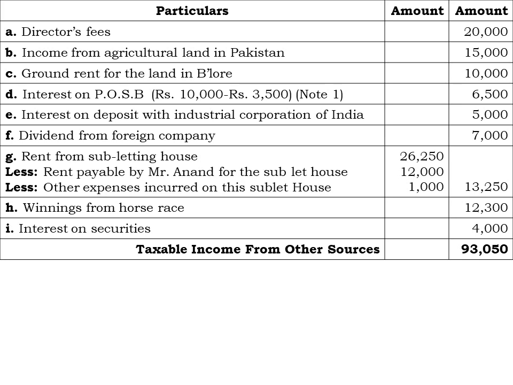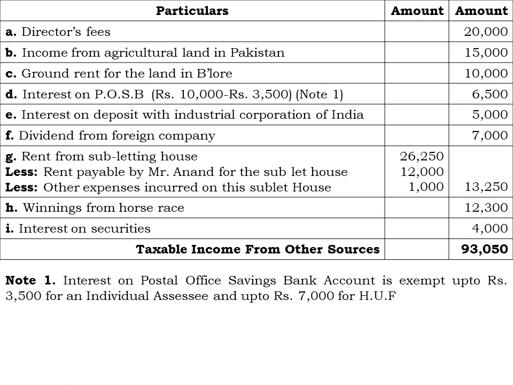I have provided the clarification under note number 1, that is interest on post office savings bank account is exempt up to rupees 3,500 for an individual assessee and rupees 7,000 for the member of Hindu undivided family. Okay, so out of 10,000 rupees, 3,500 rupees is exempt from tax and 6,500 rupees is taxable. Next, interest on deposit with Industrial Corporation of India, that is the interest which is fetched on the deposit made by the assessee, it is fully taxable, that is rupees 5,000.